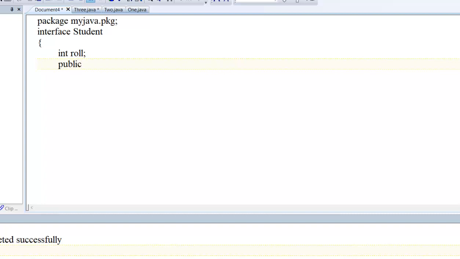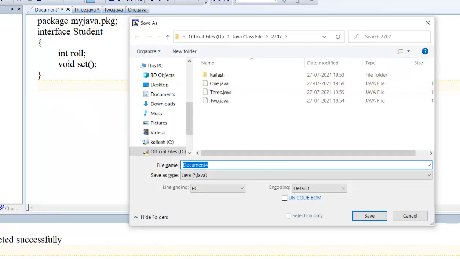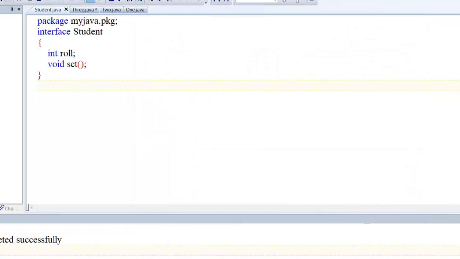No need to write public, by default it's public. Let's say a set method. There is no implementation for set. Now save this as student.java, and compile it.